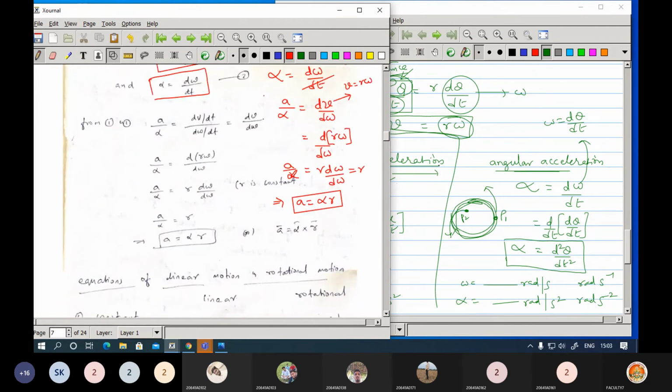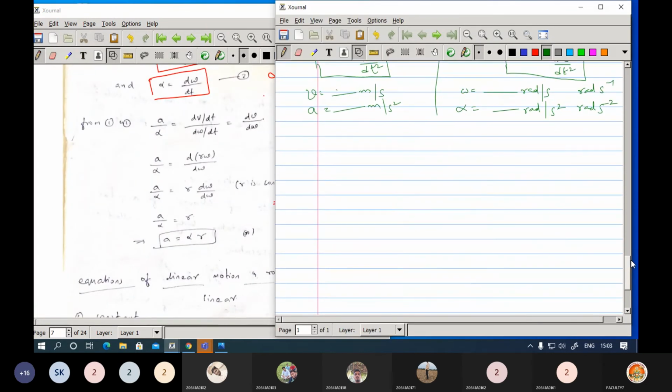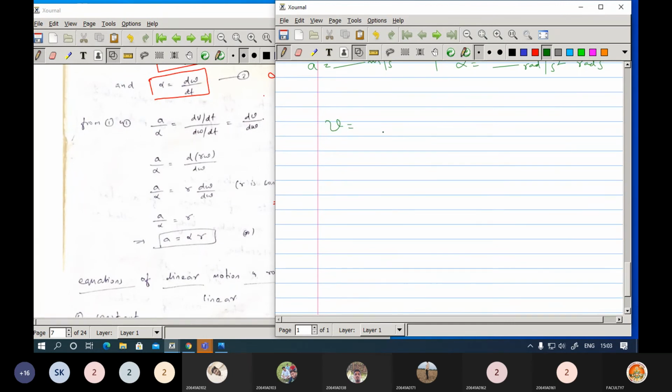Now the important thing is that if you go with the velocity, what was there? It is r multiplied with the angular velocity. If you are going with the acceleration A, then it will be equal to r multiplied with the angular acceleration. So you are just multiplying the r value.